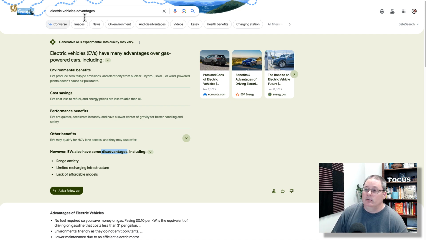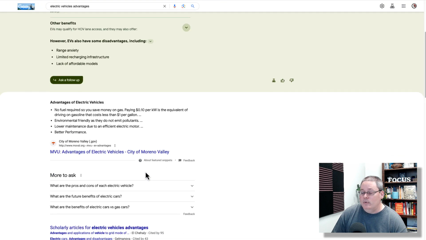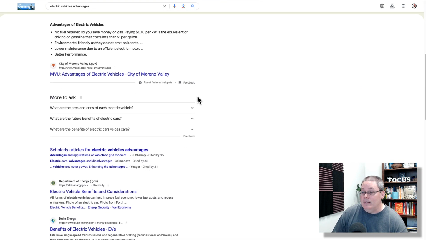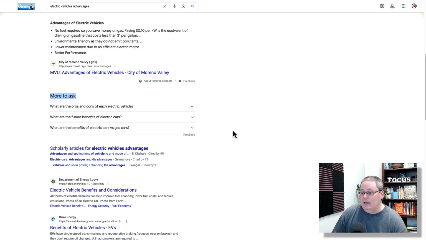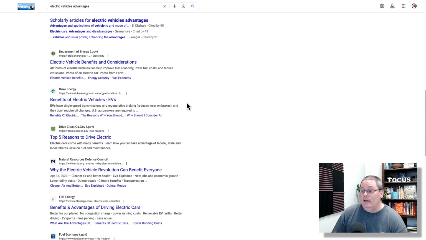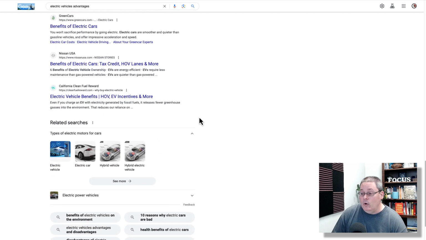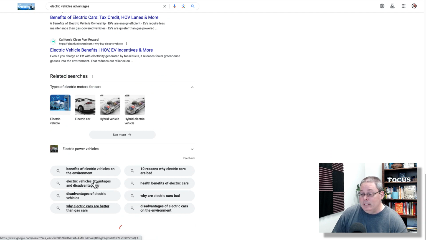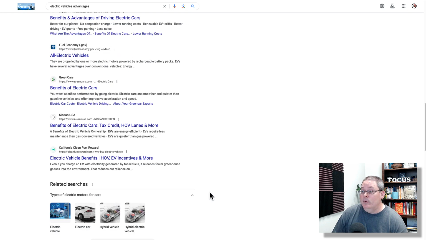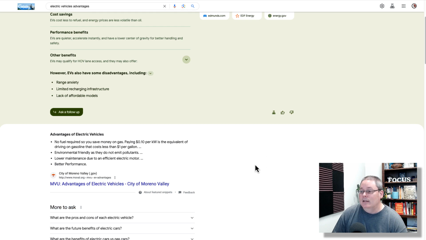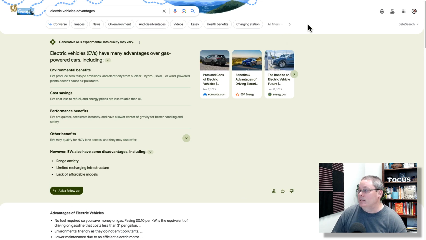So you can go to Google, and again, we have electrical vehicle advantages that we went after, and you can see the generative AI experiment is giving you information here, and also you have the traditional searches that you can see down here to include more to ask, and then scholarly articles, everything that you probably want to know about this topic, as well as some additional queries down here that people are looking for. And that's the idea. Simply a brainstorming session to take a look at Google.